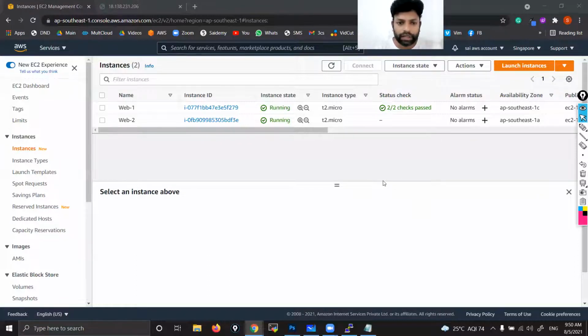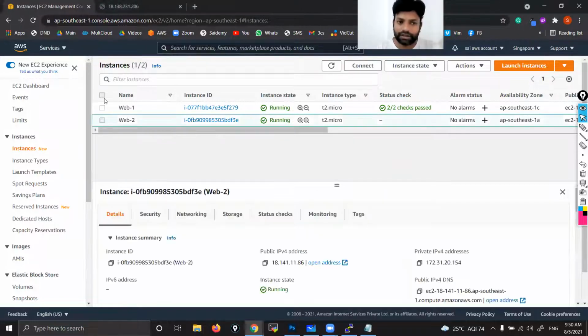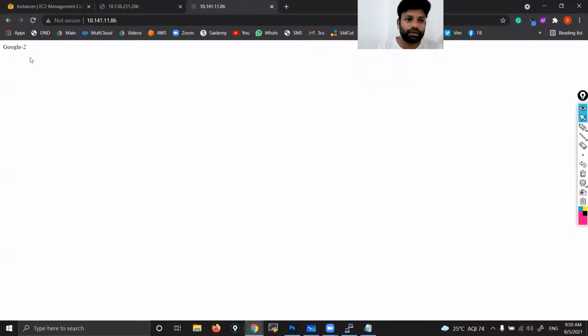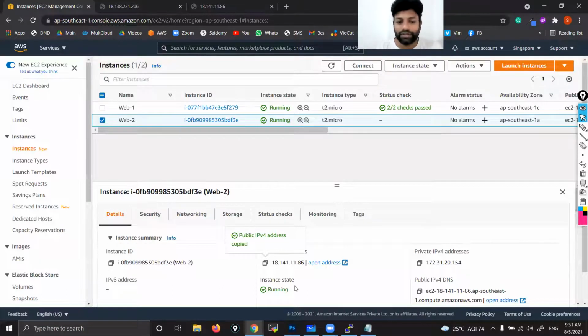Okay. Now see here. The second server is also my web server. How to verify? Just select it, get the public IP, correct? Now paste it here. You should be able to see Google 2. Enter. What is this? Google 2. See, this is Google 1, and this is Google 2. That's why I intentionally took different content, to show you the differences. You can see that is how we are able to do it. Google 1 and Google 2. So that is how easily we can create web servers.